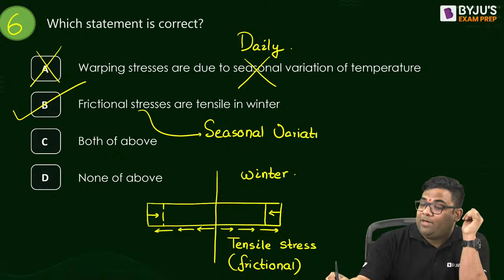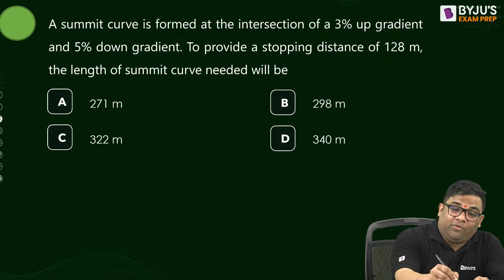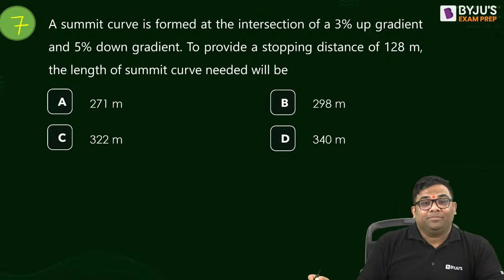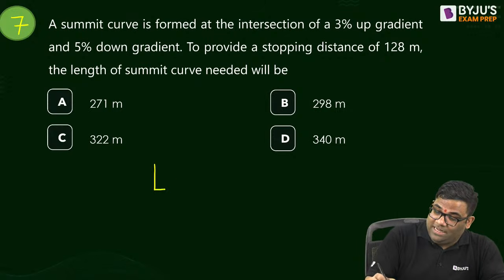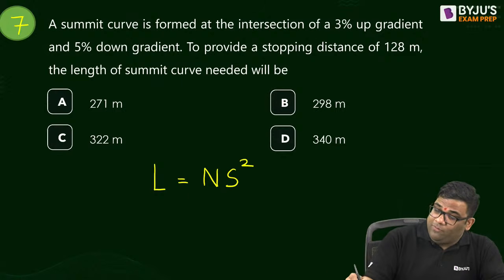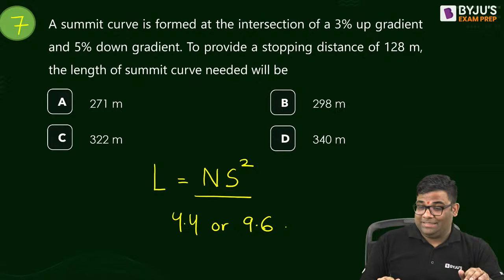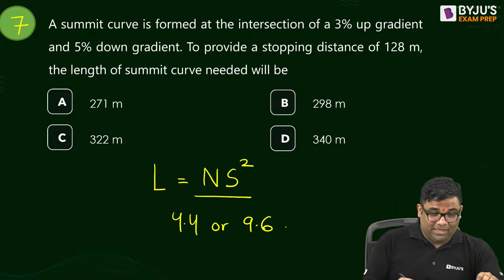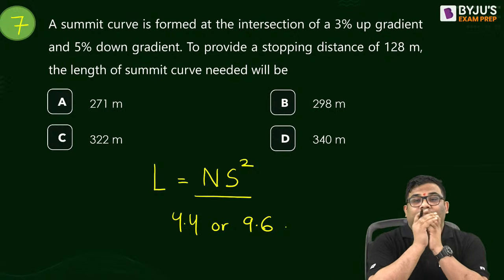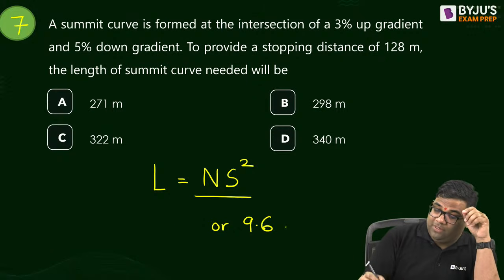Next question. Question number 7. Okay, answer this. Very straightforward question on summit curve. What is the length of summit curve? Direct formula? Yes. N S square by what? Tell me, 4.4 or 9.6? Tell me which formula I will use. Length of summit curve. Which one I will use? 4.4 I will use.